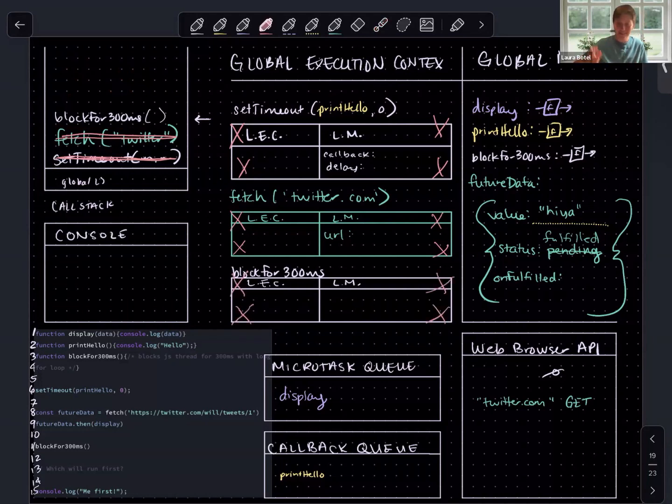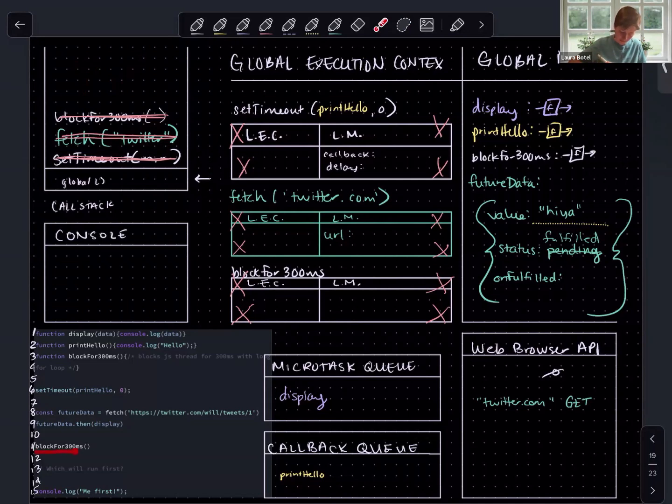We can mark it as eligible for garbage collection. We can pop it off the call stack. We can weave the thread of execution back into global execution context. And at this point, when the event loop checks, is the call stack empty, it finds that it is. What's its second question? What's the next thing it's checking? Has all the synchronous code run?